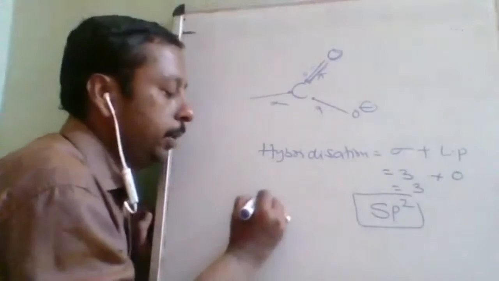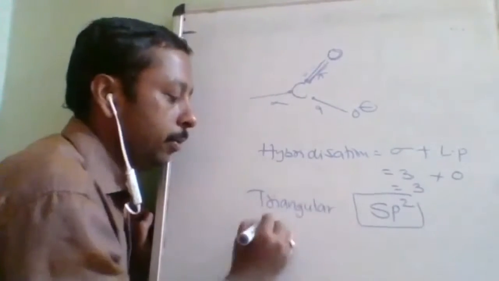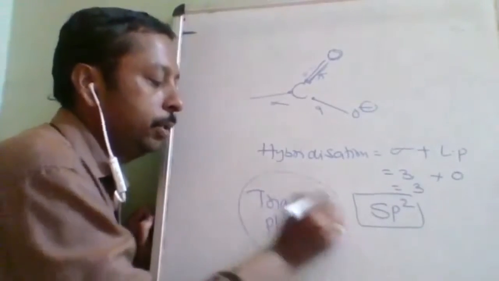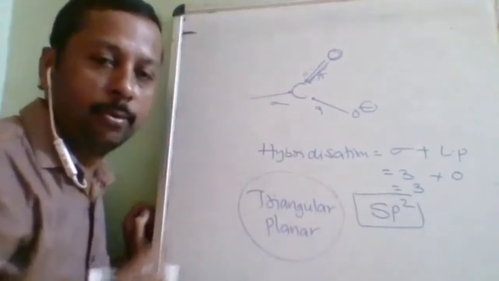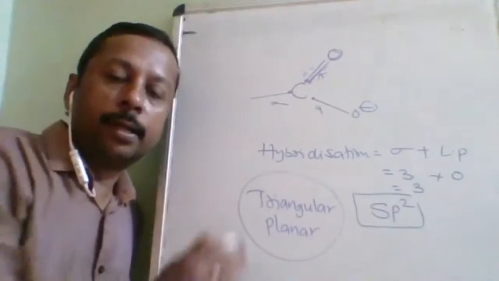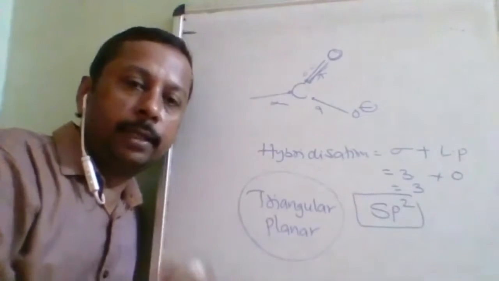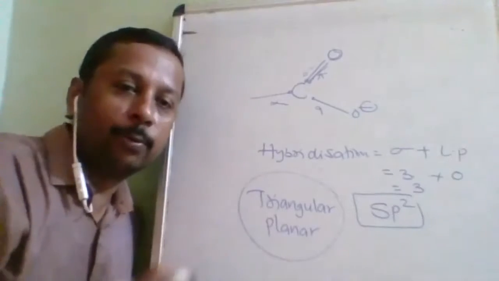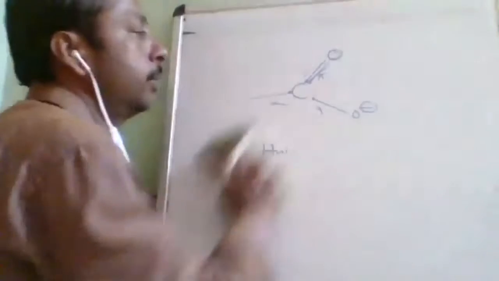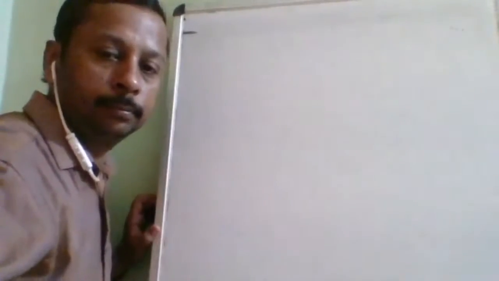So what will be the shape? Triangular bipyramidal? No, triangular, it will be planar. This structure is going to be useful while explaining the mechanism of reaction. Right now, you may feel that it is a very basic thing, but while explaining the mechanism, this shape is going to play a vital role. So that's why initially I am making you strong from the basics itself.